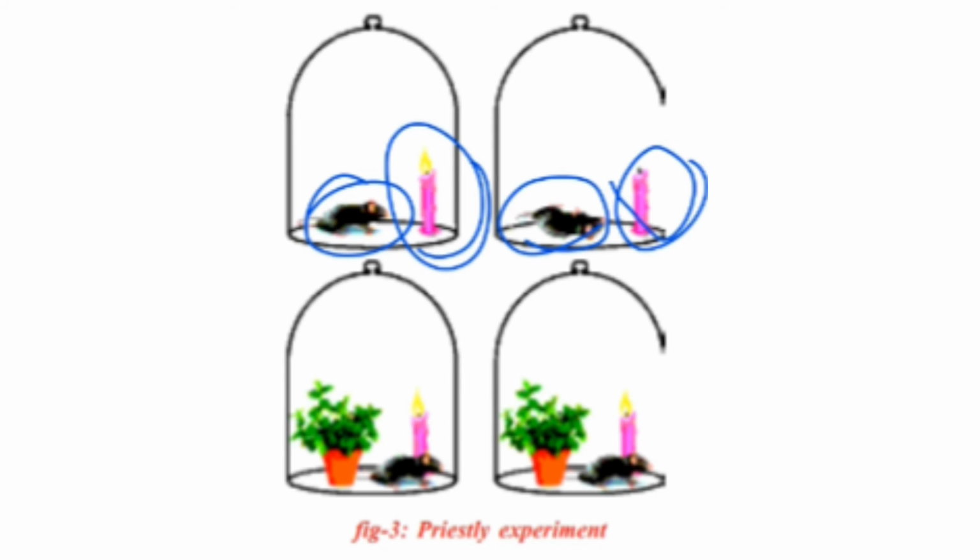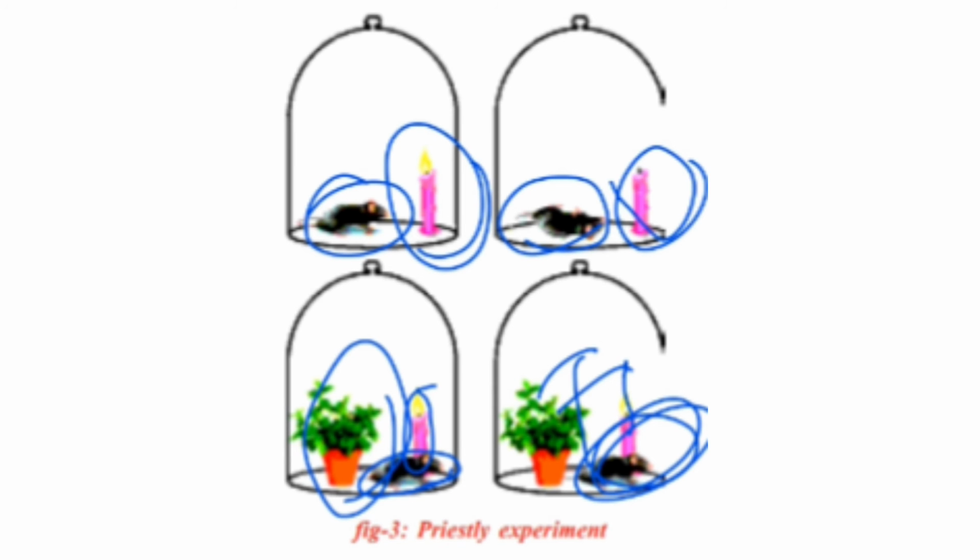Then he kept the mouse and a candle with a mint plant in the bell jar. Then the mouse didn't suffocate and the candle kept burning. So Priestley hypothesized that plants restore the air, that means they give out oxygen, what burning candles and animals remove. So plants are giving out oxygen which these both take in, right?